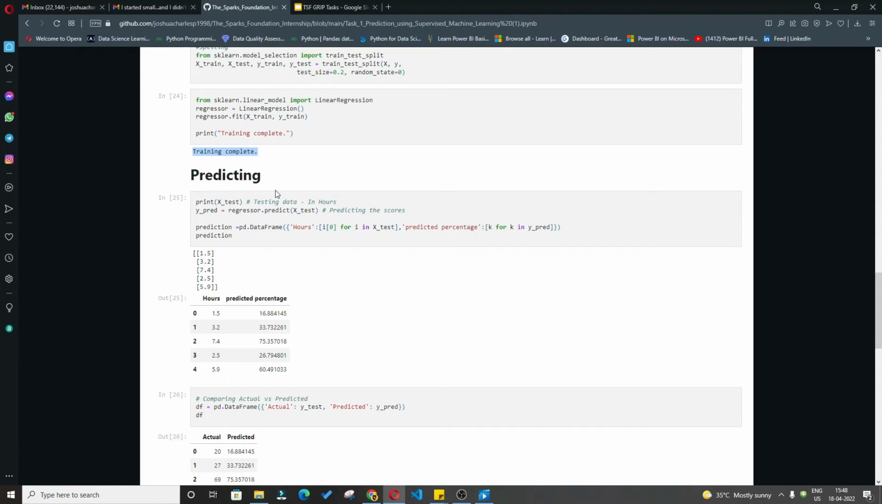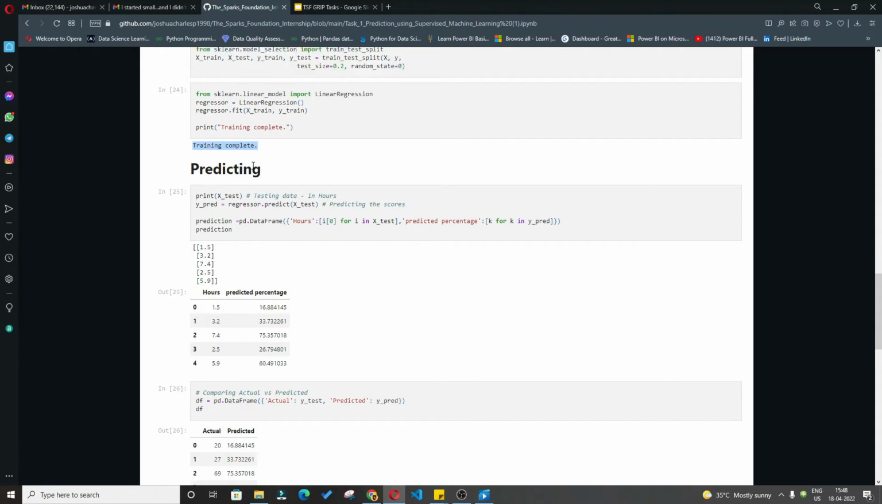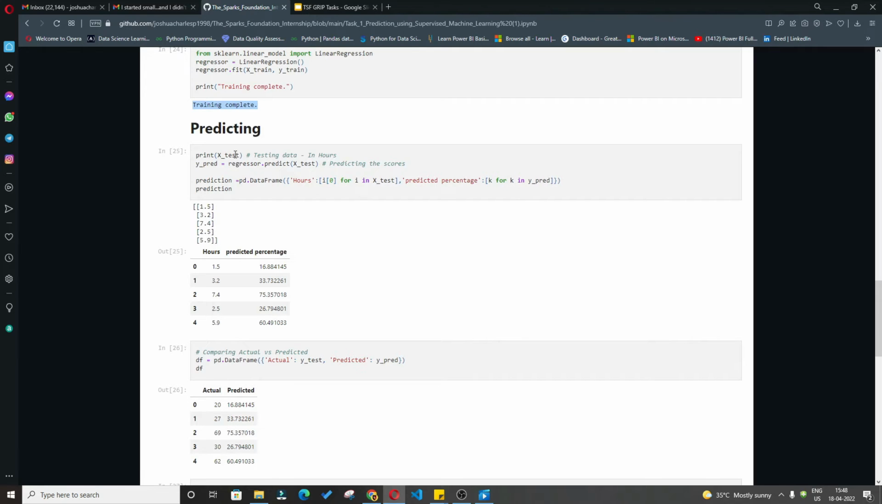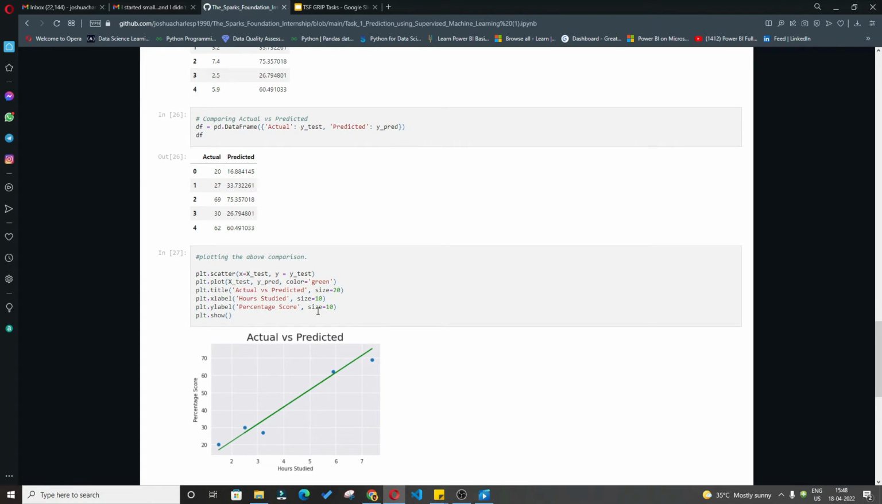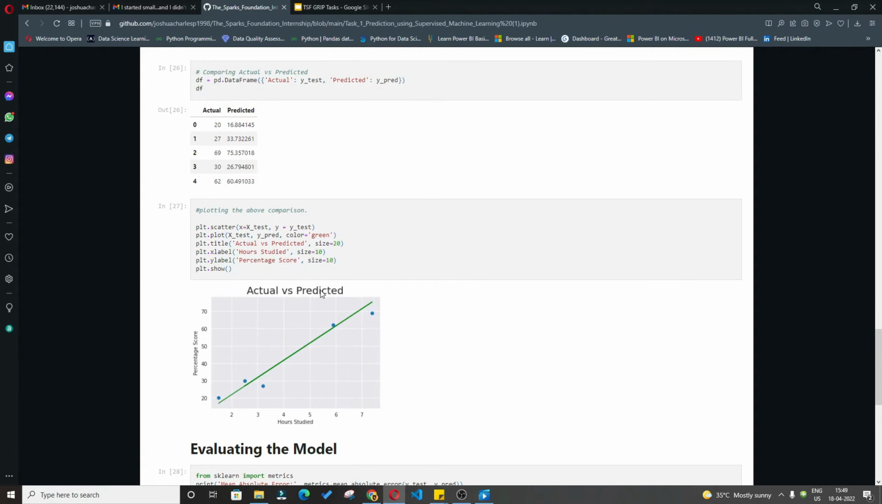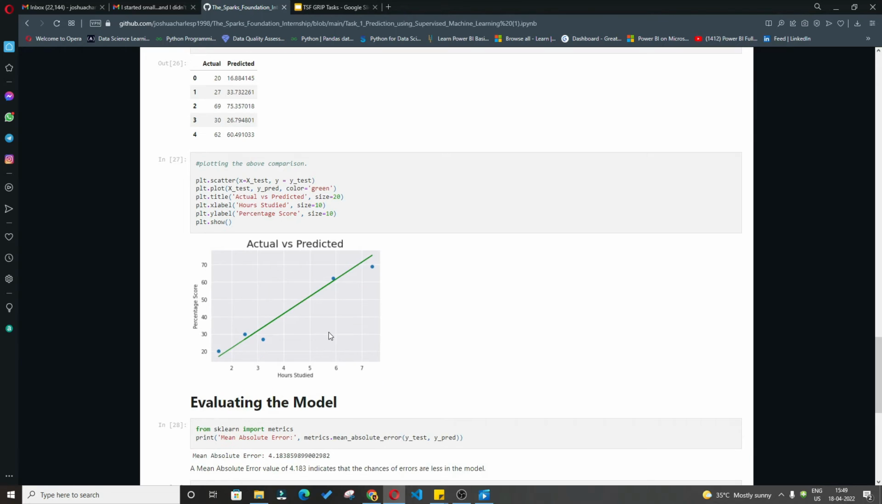Now we are going to predict on the test data. I printed the X test, which is already recorded, and in parallel showed how the hours are predicted over the scores. I also came to know that the actual values in the data set are similar to the predicted values, so I understood how we can use the actual and predicted values to evaluate the model.